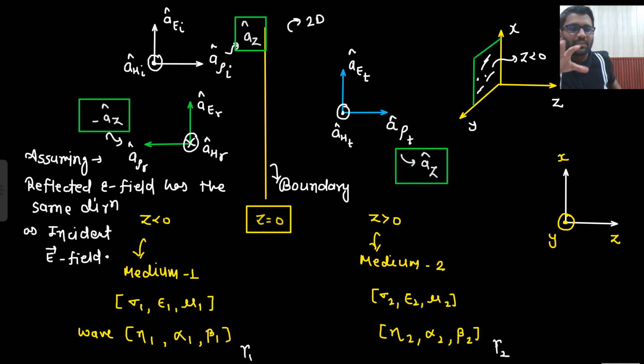Now for deriving the expression, I am assuming that the electric field is in the same direction. For the reflected wave, the wave direction will change, but I am assuming that my electric field is in the same direction, so the magnetic field has to change its direction. Initially it was towards us, now it is opposite. The transmitted wave will be exactly the same: it travels in plus z, electric field in plus x, magnetic field in plus y. Is that clear?